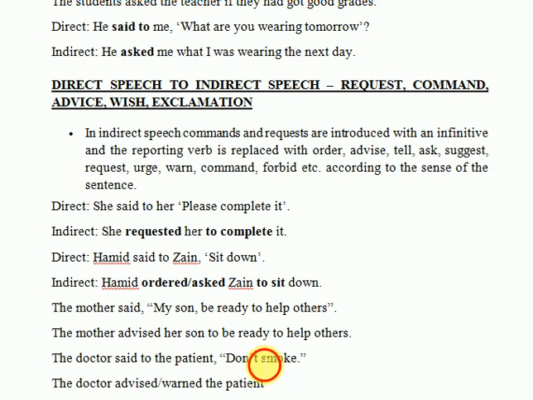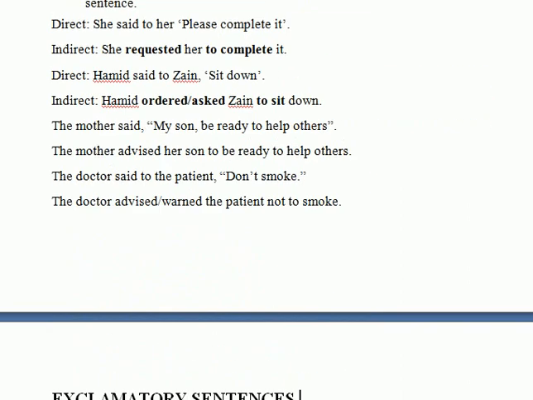Now, instead of writing to, since this is don't, we will write not to as a conjunction. Not to smoke. This is the way to take up the negative sentences. We may also write it: the doctor forbade the patient to smoke. This would also be appropriate and accurate.